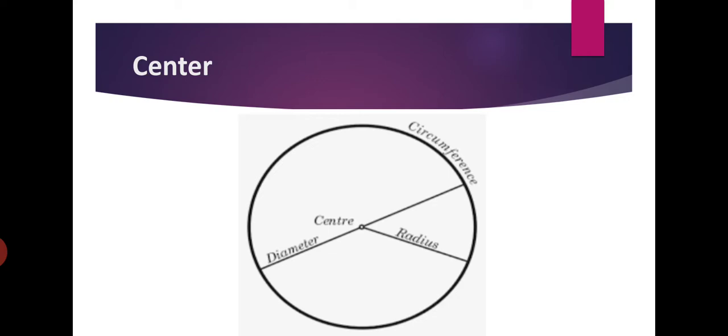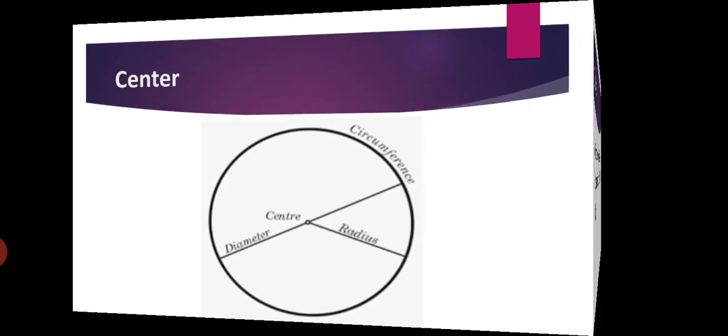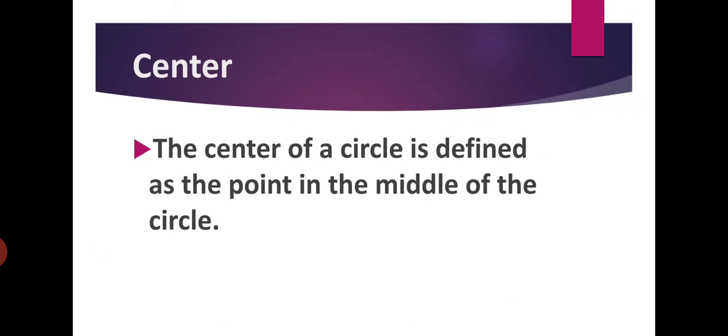So, हम center ना लिख के we will give some name. You can write down O. We can name it as O or you can name it as C. So, that is the center of the circle. Note down the definition. The center of a circle is defined as the point in the middle of the circle. You have to draw a circle also और उसका middle point check करो. Put a dot, एक point बनाओ and name it as O. That is the center of the circle.